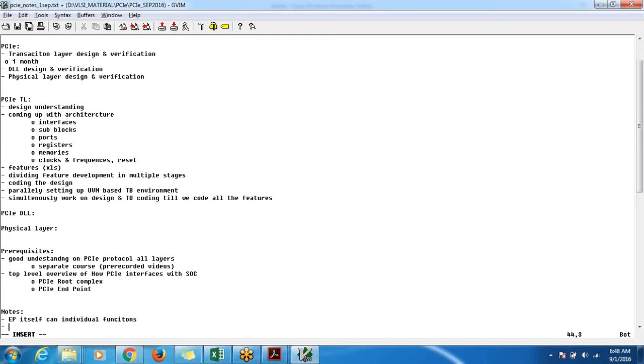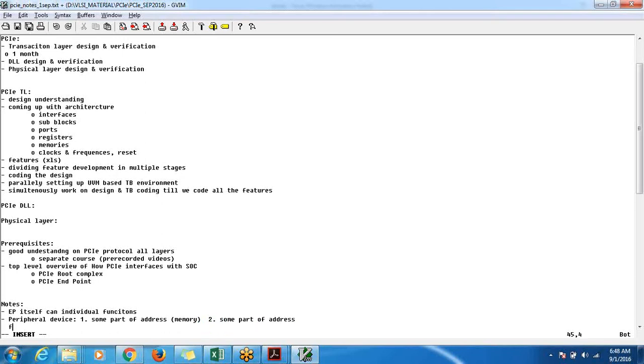I mean to say, let's say I have one device, one endpoint or one slave device, one peripheral device, I would say. It can be divided into multiple spaces. I mean, some part of the address for memory, some part of the address for configuration. It is possible, right? Let's say a keyboard is there. A part of the keyboard will be meant for configuration purpose. Part of the keyboard is meant for doing transactions to the keyboard peripheral. Yes. So that is possible, right? I hope it answers your question.